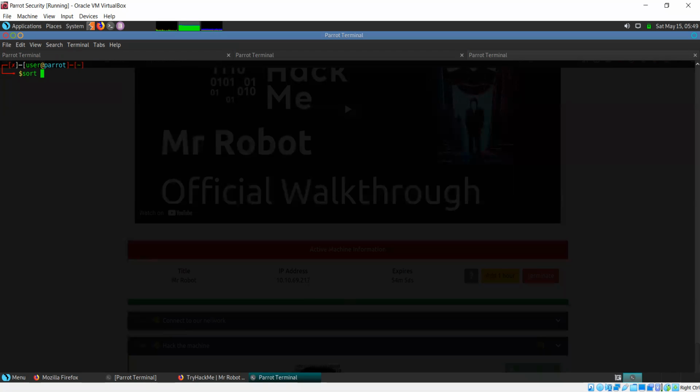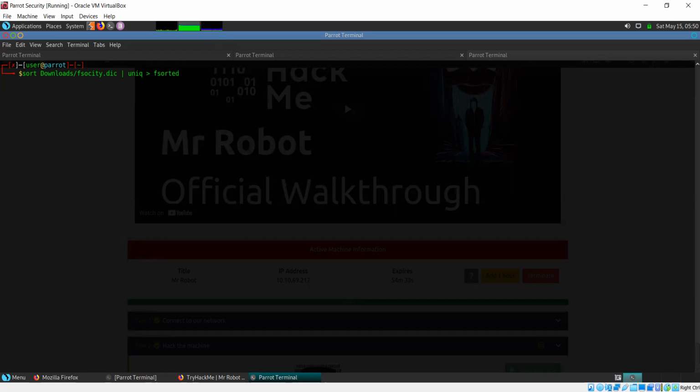So sort and actually, okay, it's in the downloads directory. This is the name of the file. And now the output of this, I'm going to pipe to the unique command, and the output of unique, I'm going to store in a file called f sorted.